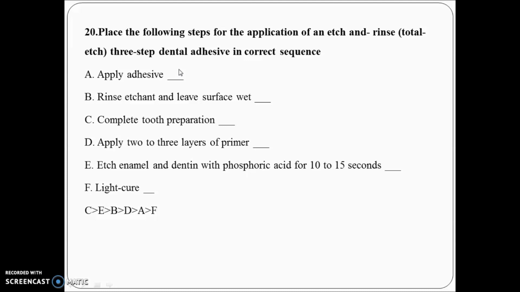Normally in cleaning we follow selective etch. It means we will etch enamel and dentine differently. You can check in my composite video. I will explain composite everything in detail. So here you can see what step sequence you have to follow.